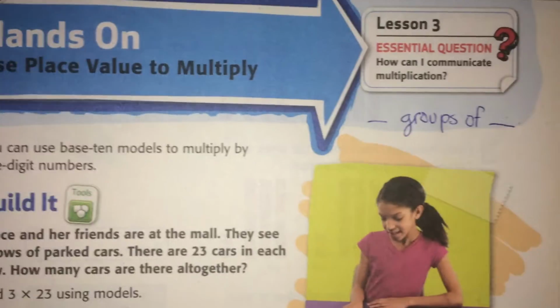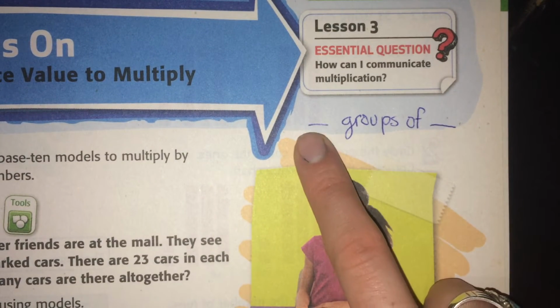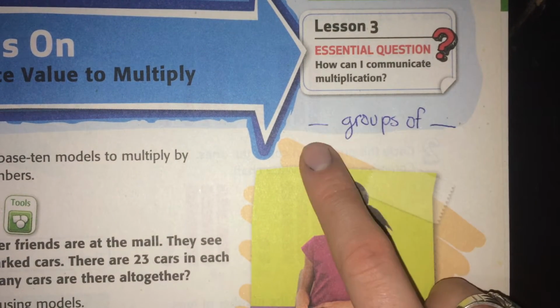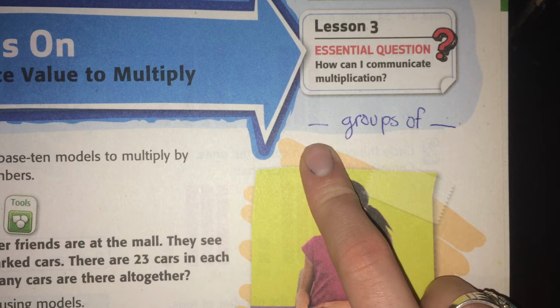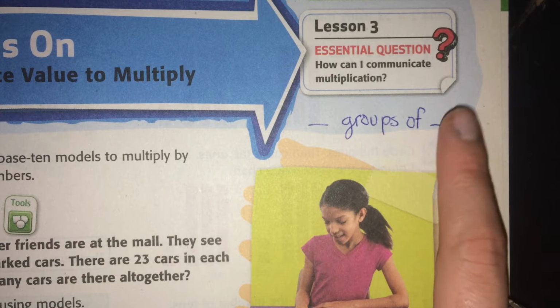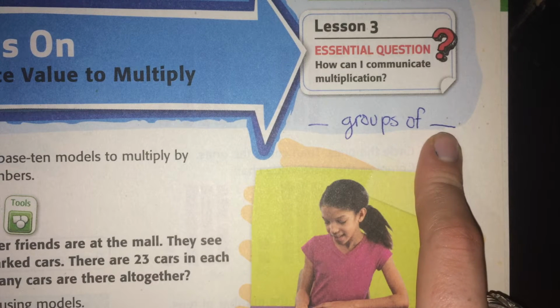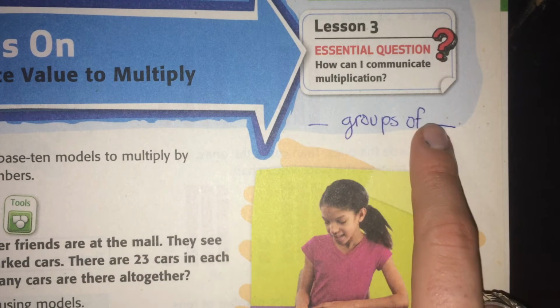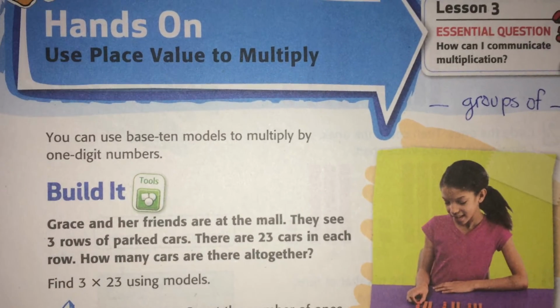Okay, I want you to think about multiplication as groups of. So the first number, maybe 6 or 5 or whatever, we'll say 3 groups of, and then how many are in each group. So maybe 4 or 5. So 3 groups of 5 or 4 groups of 7. Okay, you'll see it as we do the lesson.